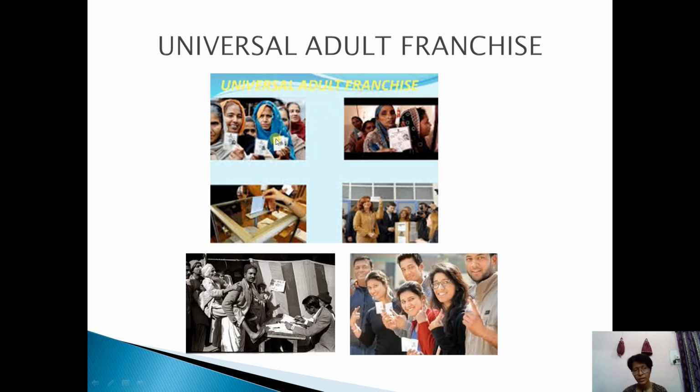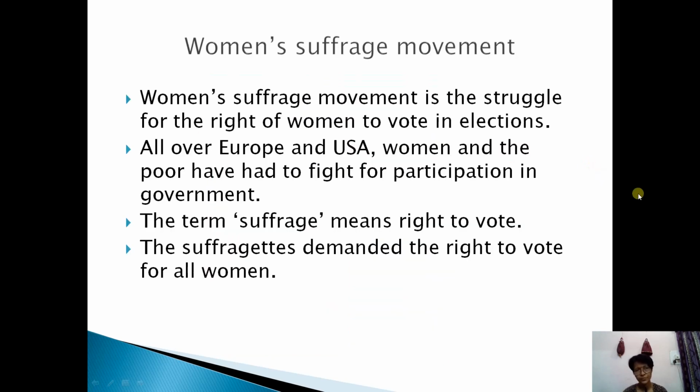See here, women, maybe poor, are allowed to give the vote. Even poor people and aged people are giving the vote. Here are some varied pictures, but they should be adults, meaning they have to cross 18 years.